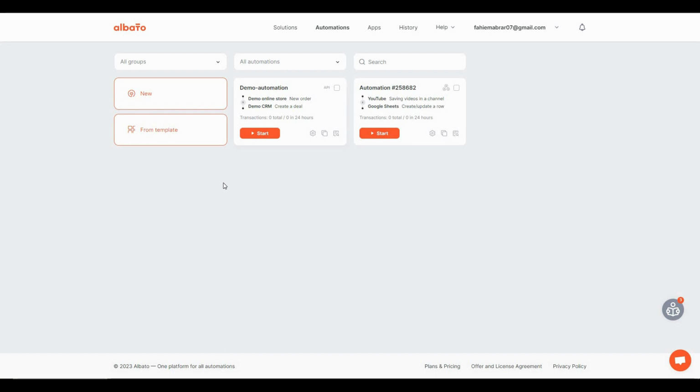Here are two of my automations, and to create a new automation you simply have to click on this New button, and you can also choose from templates. In the template section you will get some already pre-made automations. So that's a pretty cool feature. So let's open this template section. For that you can click on From Template, or you can also click on Solutions. So let's click on template.